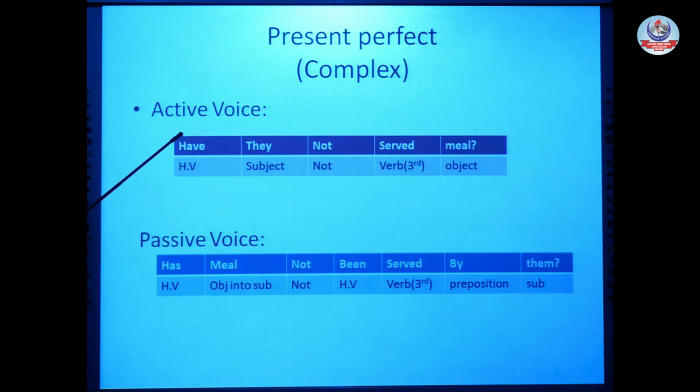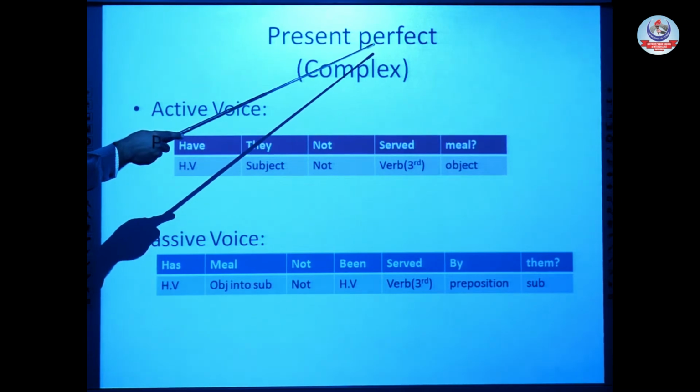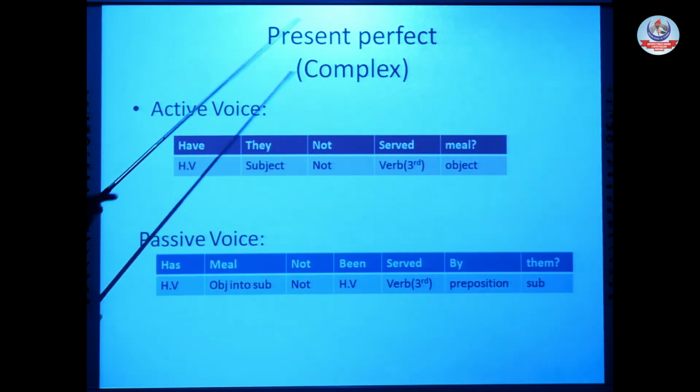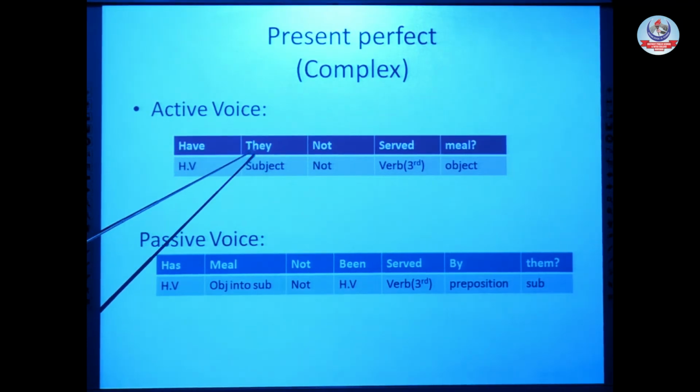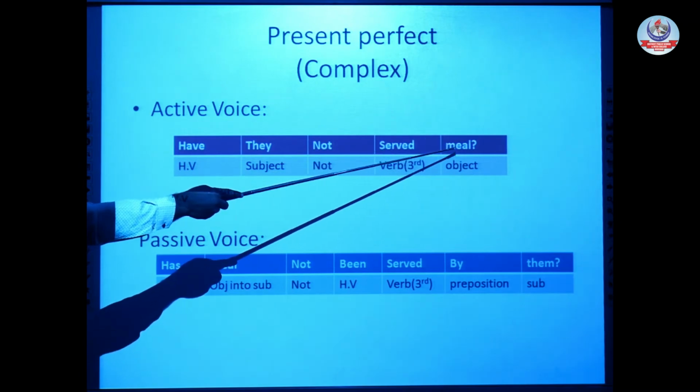Complex sentence, I have already explained, is a mixture of negative and interrogative, which in traditional style we mostly call interrogative plus negative. It is a specific term, and I call it a traditional term. Active voice or passive voice, a present perfect complex sentence, interrogative and negative. Have they not served me?